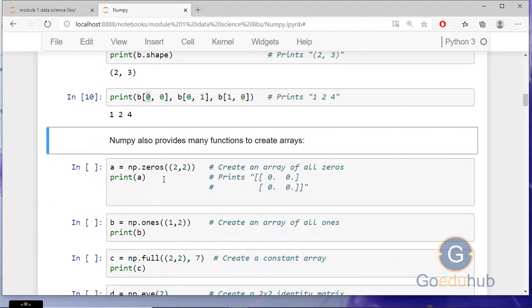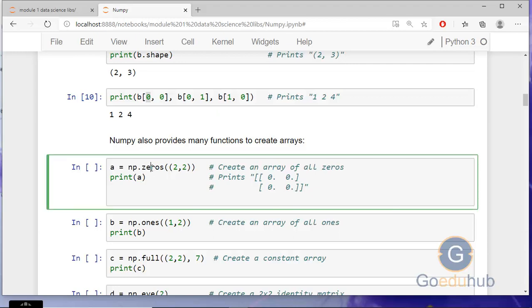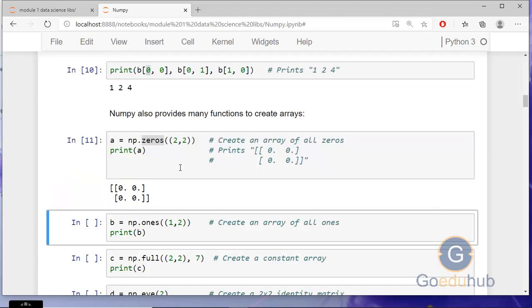One we have already seen, np.array. The next function we see here is np.zeros. np.zeros 2, 2 means it will create an array of 2 rows and 2 columns. If I provide only 1 dimension, then it will create a 1D array. But I'm providing 2 dimensions, that's why it will create a 2D array. You can see the output.